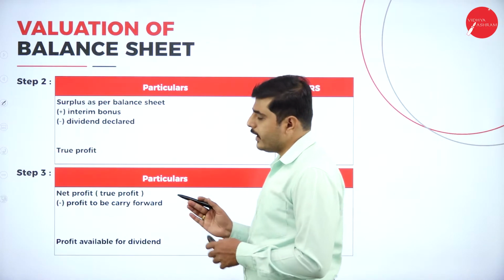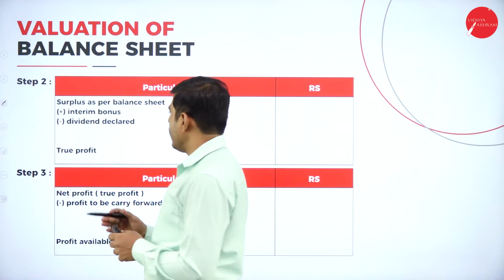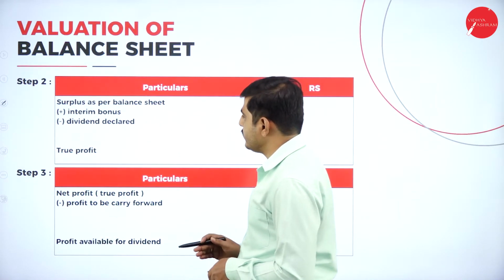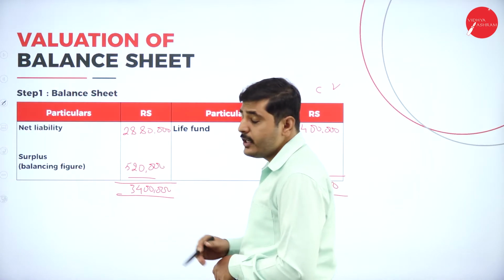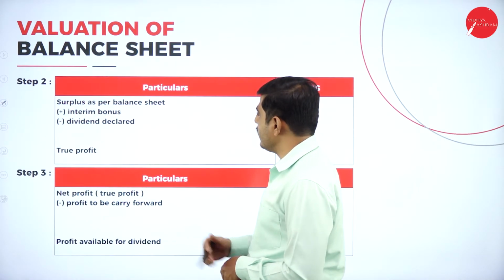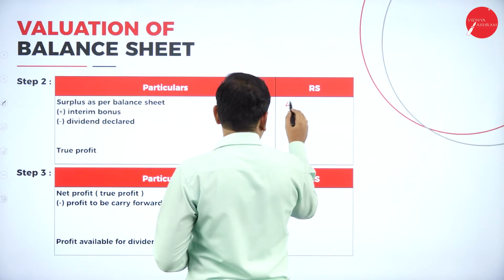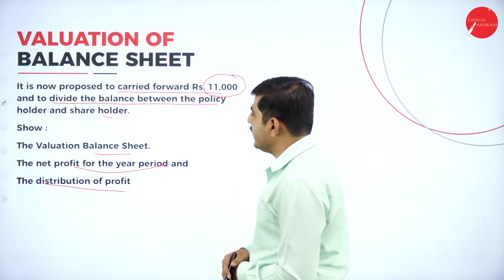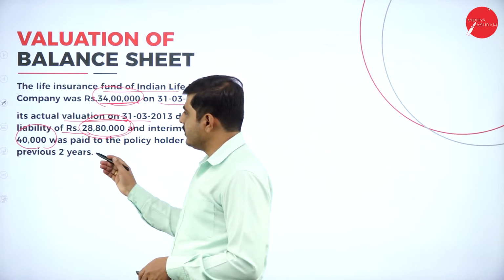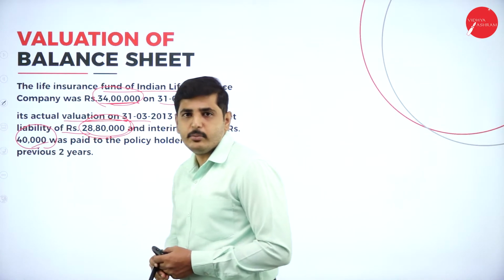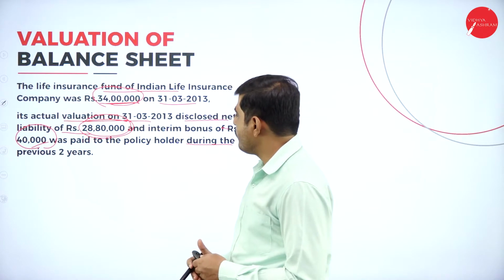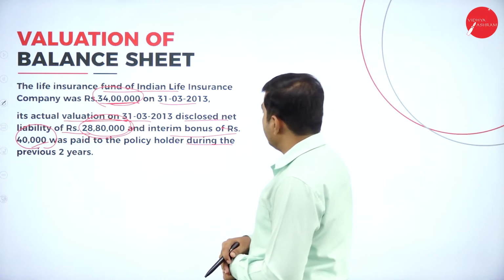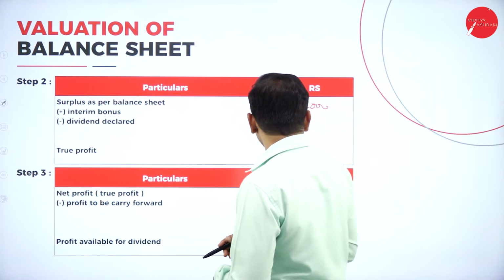Now we have to calculate the true profit. How to calculate the true profit here? The surplus as per the balance sheet is 5 lakh 20,000. So let's write 5 lakh 20,000. Again, what is the interim bonus we have distributed? The interim bonus we have distributed is 40,000. The interim bonus of rupees 40,000 has been declared.